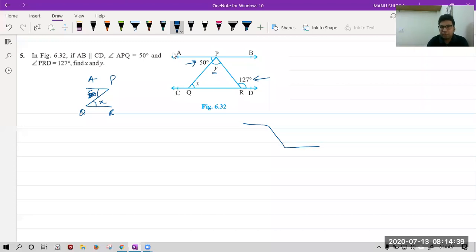Kamaljot, see properly, beta. This is A, this is P, this is R, and this is D. This angle was given to you as 127 degrees. This complete angle is 127 degrees. Out of it, one part is given to you already, 50 degrees. That means this is 127 minus 50 degrees. Kamaljot, I hope you got this now. Please confirm.